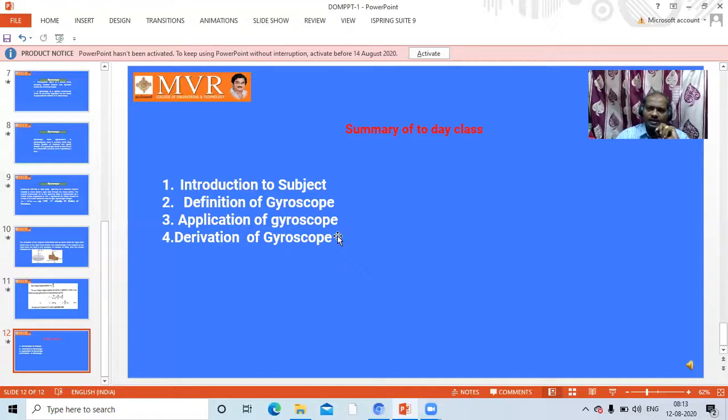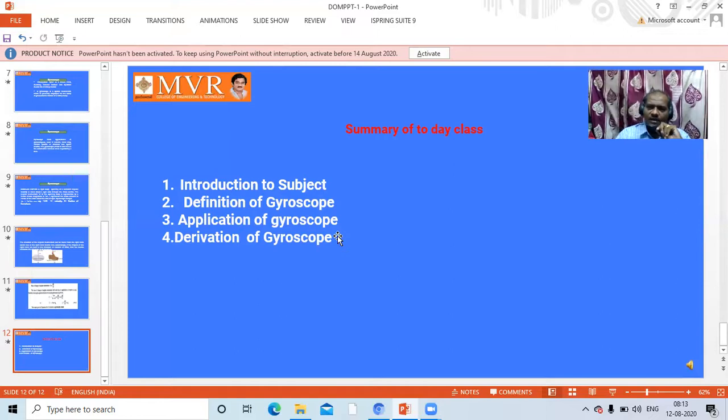What is radius of gyration? It is the distance from the center to the extreme position of the object. Second, omega is equal to 2 pi N by 60, where N is the RPM of the object. Omega p is the precession axis.